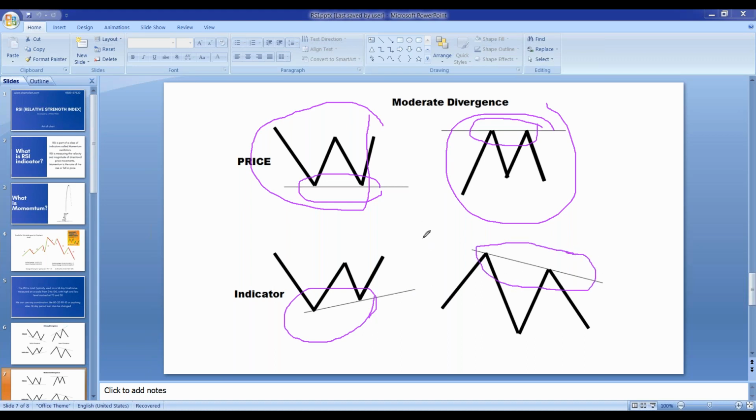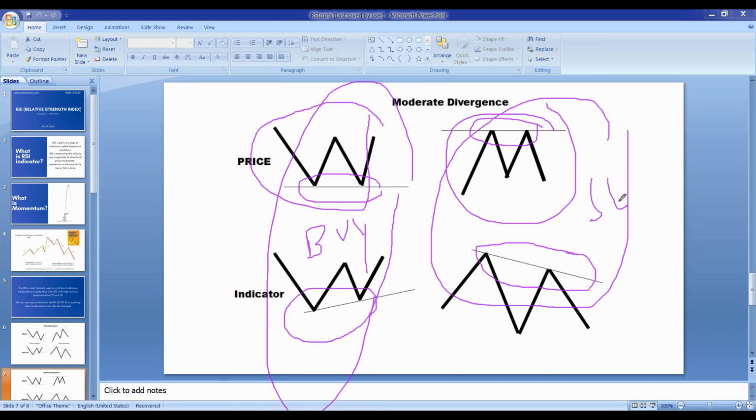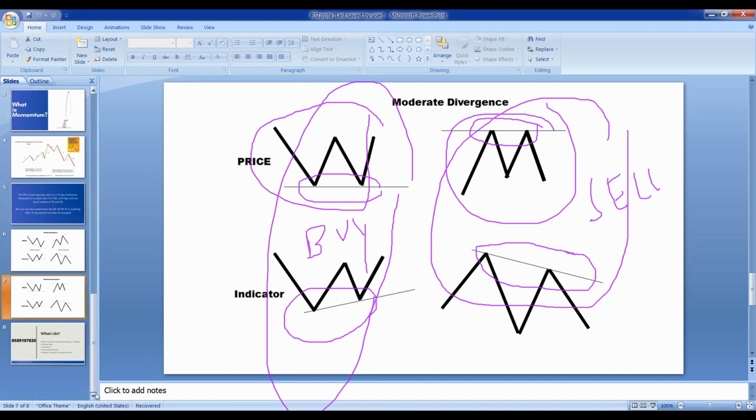So these are also the cases where you can look for sell entry and buy entry. This case will again be a buy entry kind of, and this case will be a sell entry kind of. Now again you have to collaborate it with the price action. You have to check the resistance and support. You have to check the candlestick pattern. Is there any reversal happening or not? If there is no reversal happening, we will not be taking any trade. If there is a reversal which is going to happen, we will be taking the trades. So this is what I just wanted to share. Now you can ask your doubts.